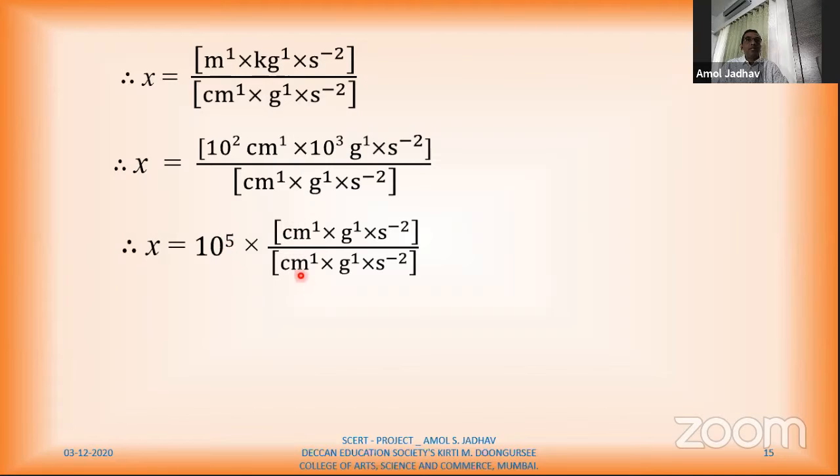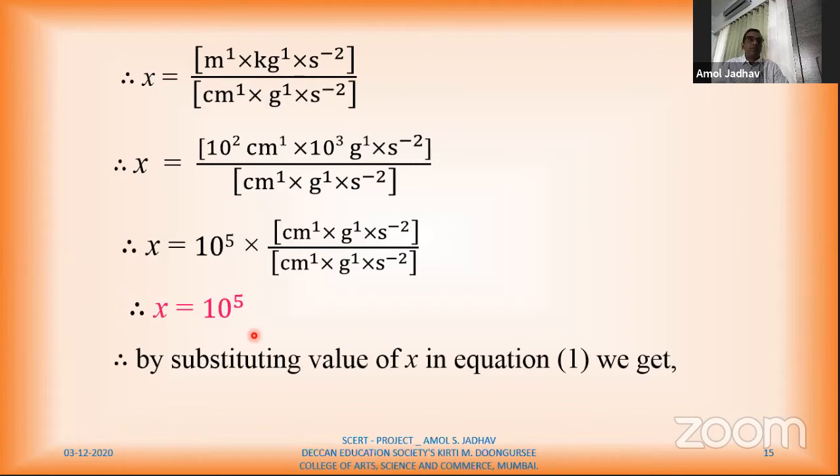हे सेंटीमीटर वगैरे मी मगाशी म्हणत होतो त्याप्रमाणे कॅन्सल झाल्यानंतर माझा फायनल आन्सर येणार आहे x is equal to 10⁵, जो मला फाइंड आउट करायचा होता. And what is this x? This x is nothing but the conversion factor between the units of force in MKS and CGS system. So if we substitute this value of x in first equation, which is 1 Newton is equal to x dyne, आपण लिहिलं होतं, so I'll substitute value of x as here 10⁵. So 1 Newton is equal to 10⁵ dyne. So like this, we can find out conversion factor between different physical quantities.